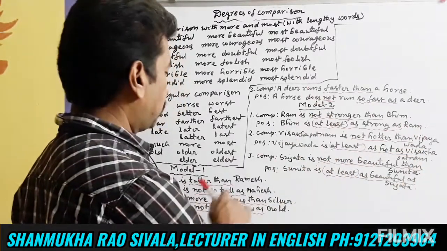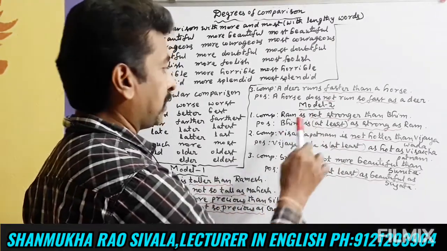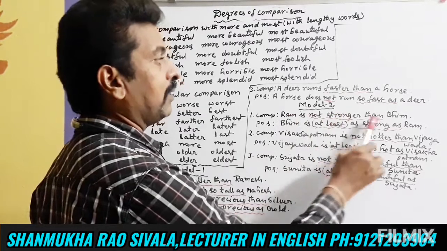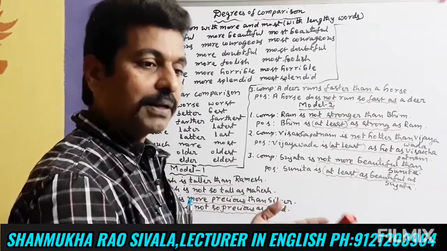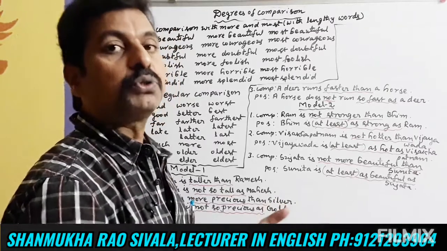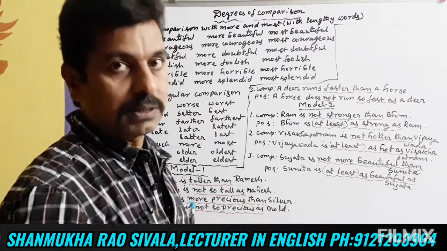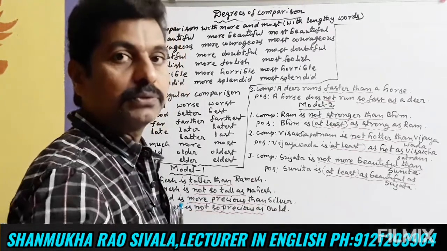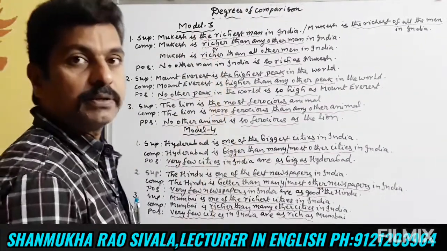So this is the positive degree, and this is the negative. Positive sentence. This is a negative sentence. That's all. These two models are used when we make a comparison between two persons or two things. I hope you understood, friends, these two models. Let us proceed to the third model. Let us discuss model 3.